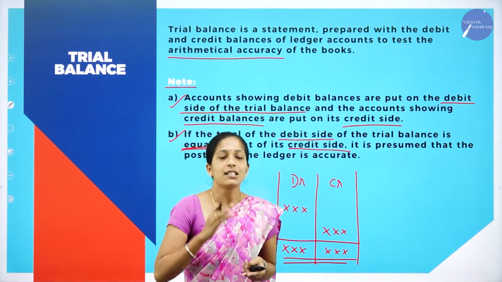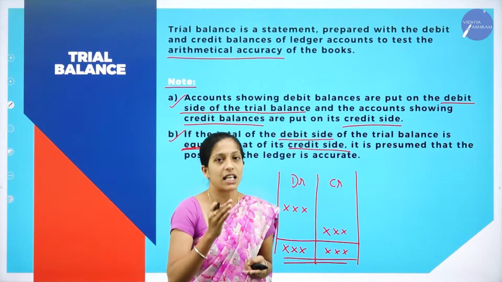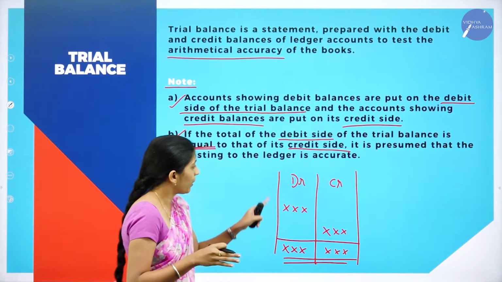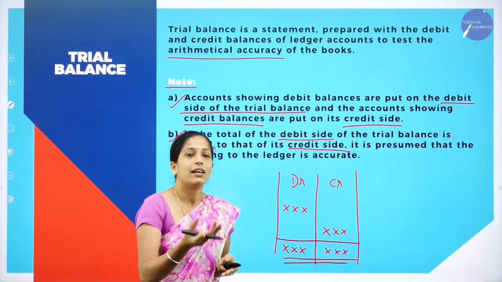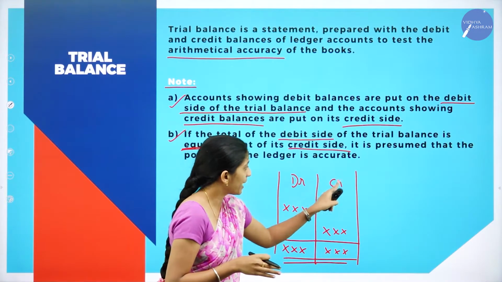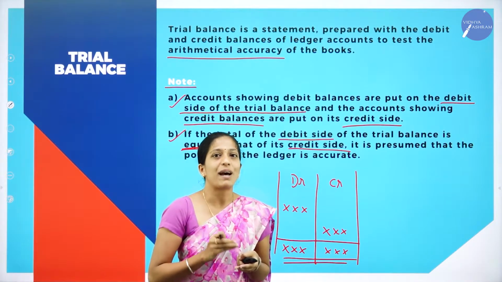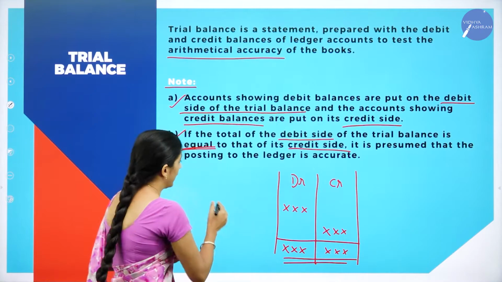So what is trial balance? It is a statement having debit balance as well as credit balance. Whatever the debit balance of ledger account will be recorded in the debit side, and the credit balance of ledger account will be recorded in the credit side, and the debit balance as well as credit balance of trial balance should be equal.